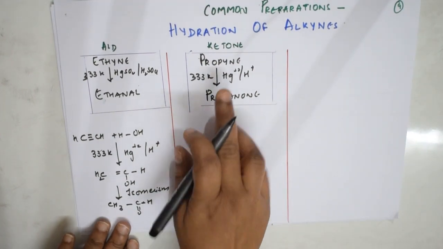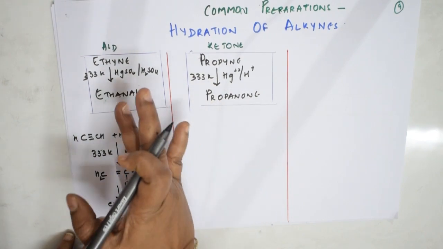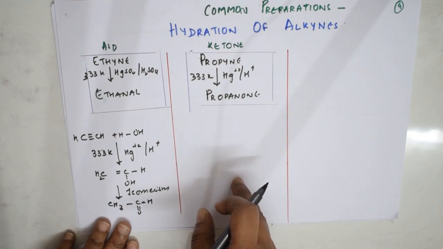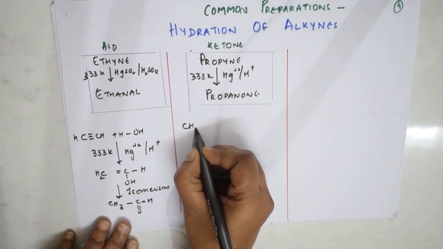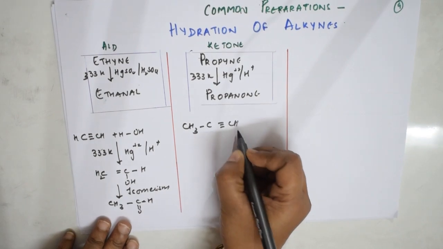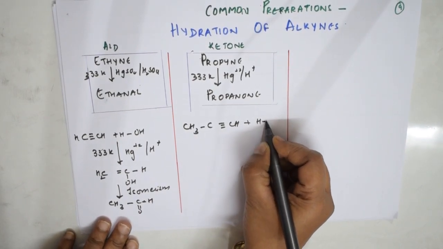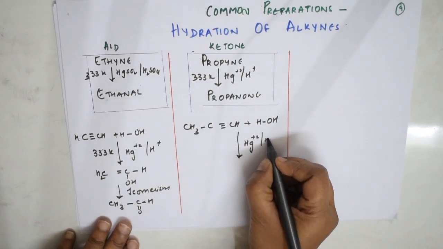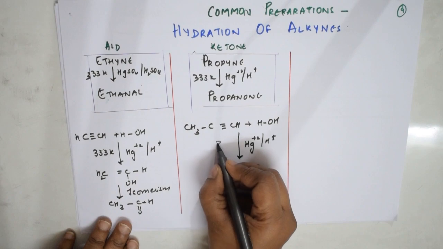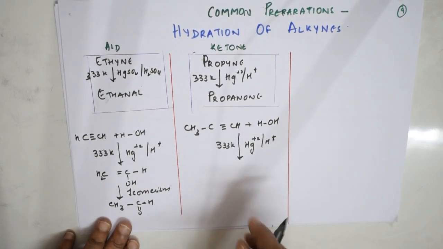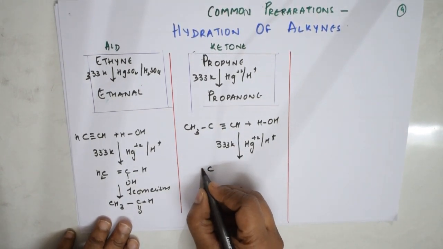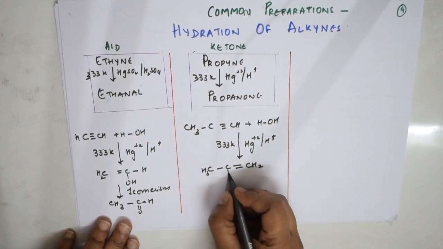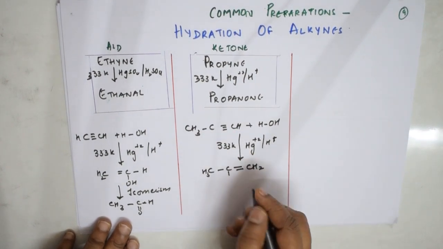Now here let us take propyne also. I took ethyne and converted it to ethanal. Now I'm going to take propyne and convert it into propanone. Same thing, initially you're going to take propyne. Then you need to do hydrolysis. What are you going to do? You need to add Hg2+ and H+, sulfuric acid. What temperature? 333 Kelvin. As I said, the bond breaks and you're going to get a compound C double bond CH2. H adds there, H adds here, OH adds here.